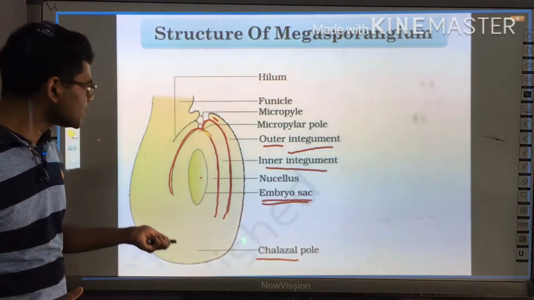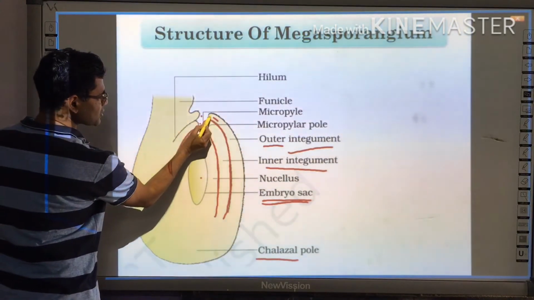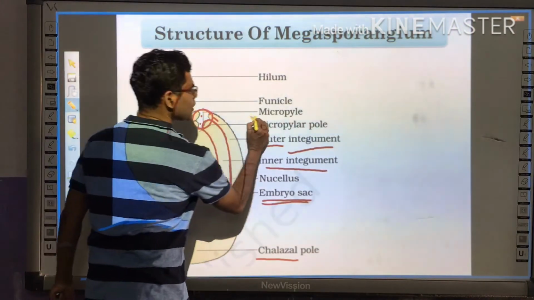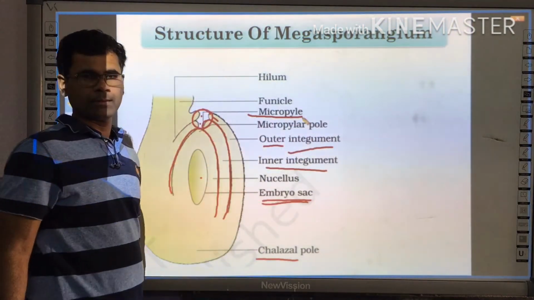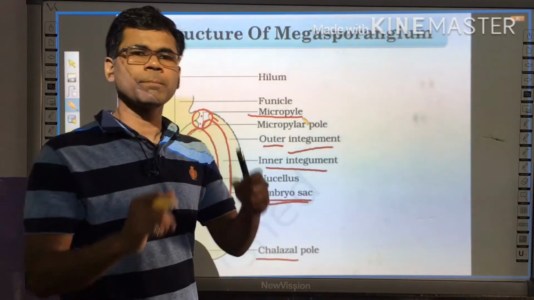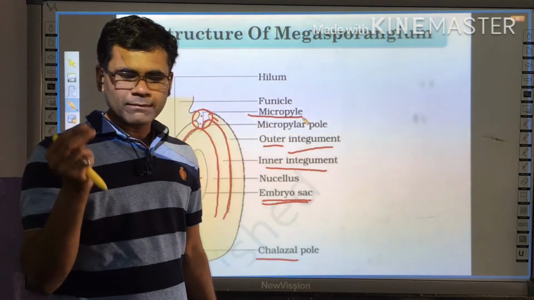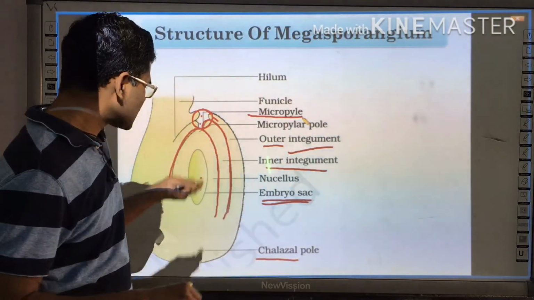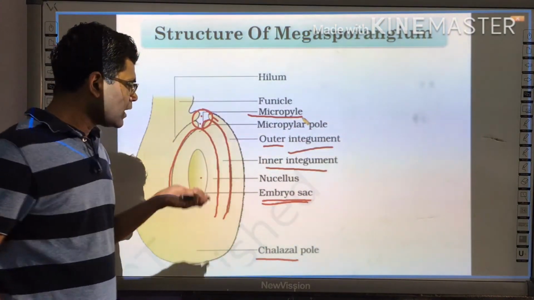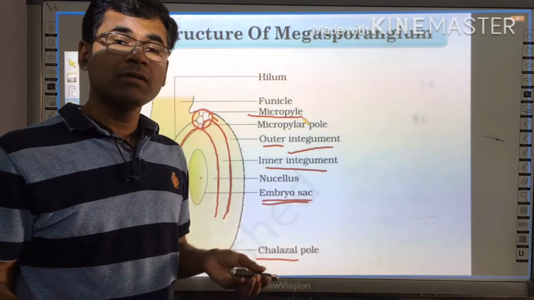Just opposite to this chalazal pole, there is a small opening, as you can see here, and this small opening is called micropyle. Micro, very small, pyle, opening, micropyle. It is a small opening which is present just opposite to the chalazal pole. And these two, micropylar pole and chalazal pole, define the polarity of the ovary.